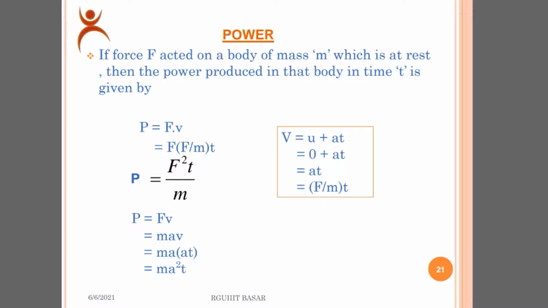Then go to another slide. Power. If a force F acts on a body of mass m which is at rest, then the power produced in that body in time t is given by P equals F into V, force into velocity, F into (F by m into t), so P equals F square t by m. As we have from kinematics V equals u plus at, where the initial velocity u is 0, then V equals at. As we know, acceleration is the rate of change of velocity, given by F by m, so V equals F by m into t. Then P equals Fv, where from Newton's second law of motion F equals ma. When we substitute in that equation, we get P equals m a square into t. Then go to another slide.